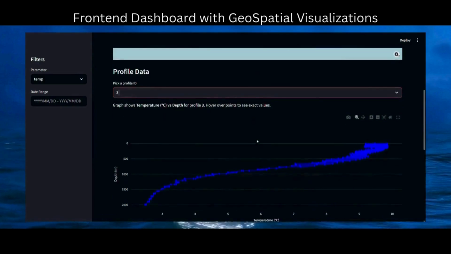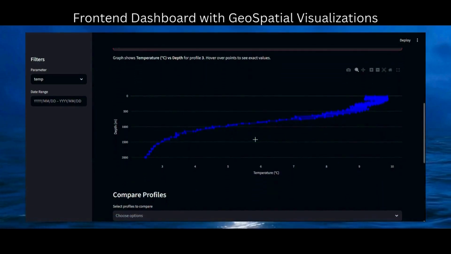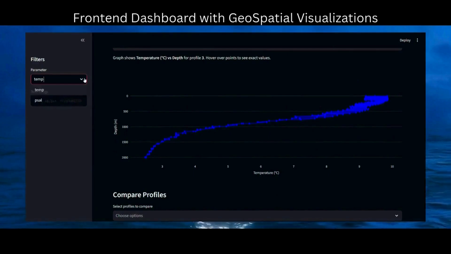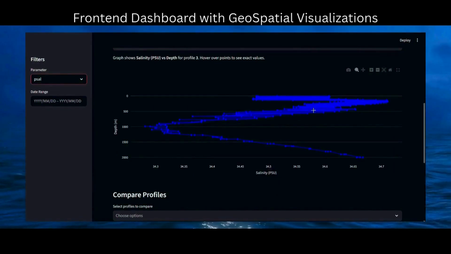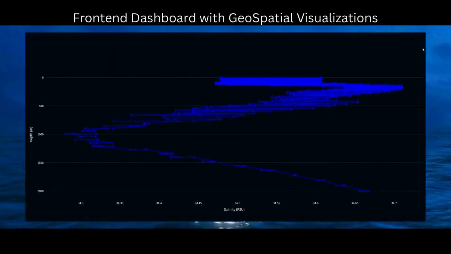We can plot the graph for depth versus temperature and depth versus pressure for profile 3. And we can see an example for profile 3 where the curve shows the depth versus salinity. And we can also compare the two profiles' data.